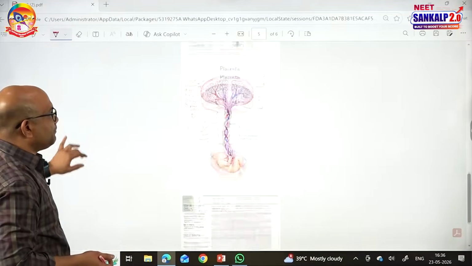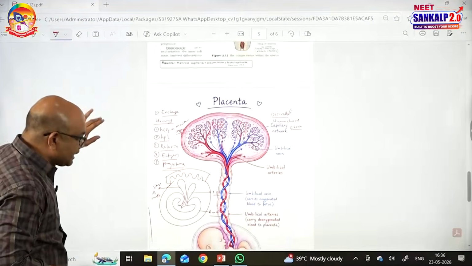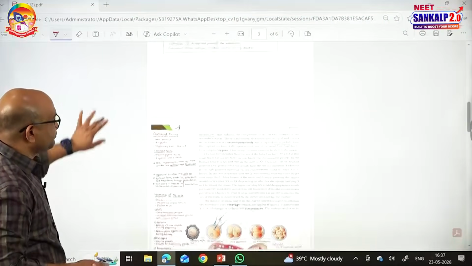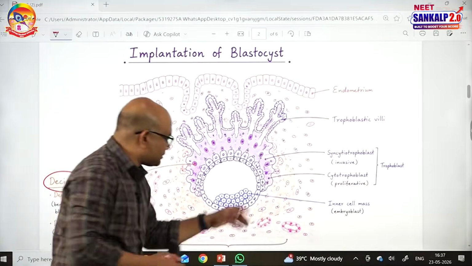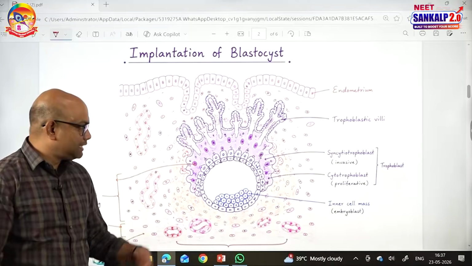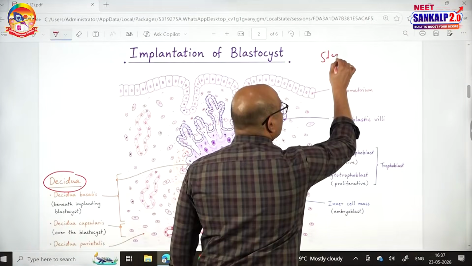Once the embryo gets implanted, the inner cell mass present in the blastocyst of the embryo, which is also known as embryo proper, has stem cells. Now, it will develop into the complete embryo. The stem cells present in the inner cell mass divide to form 3 germinal layers.